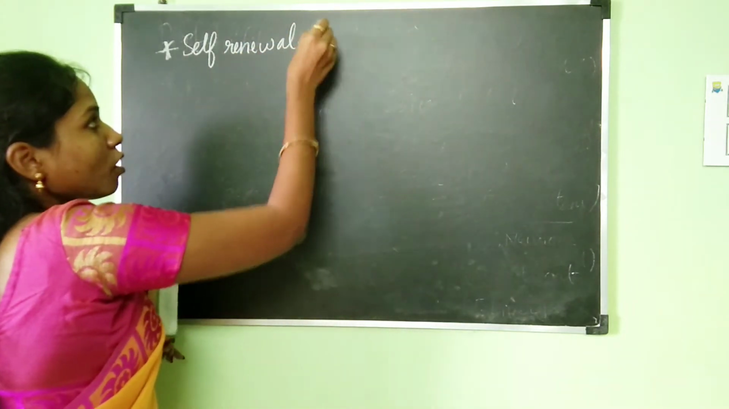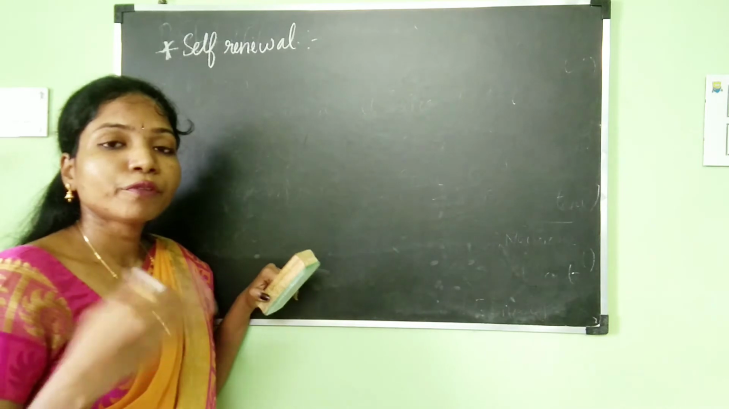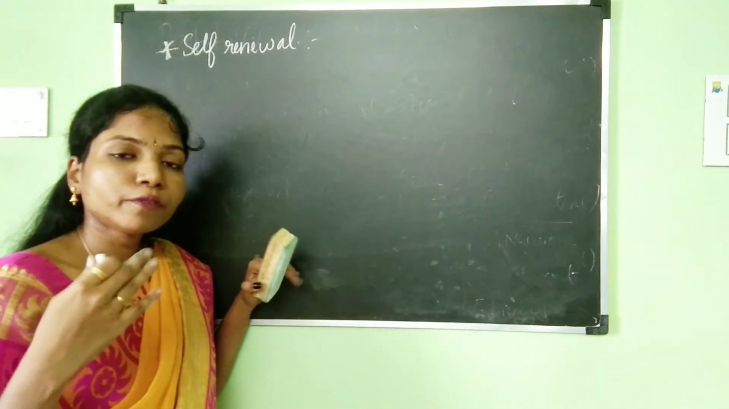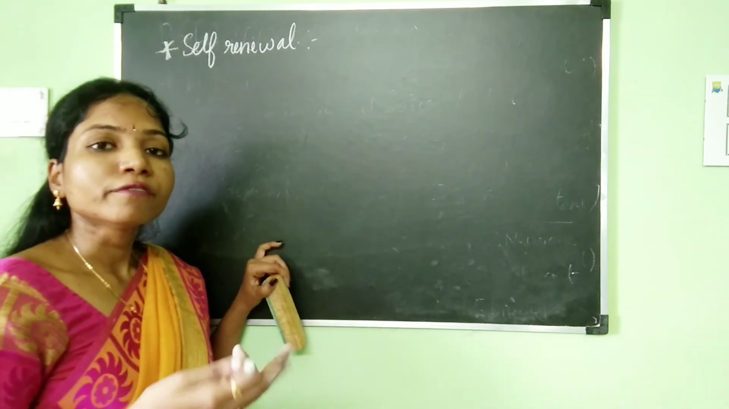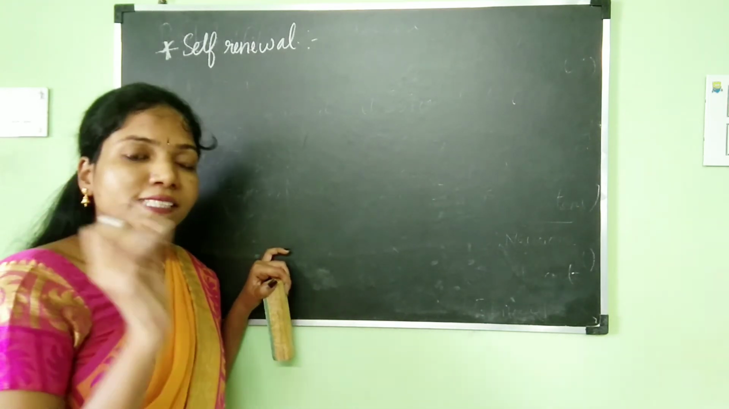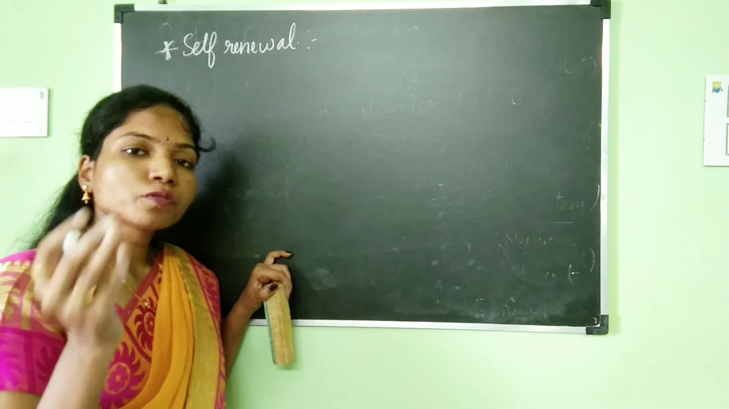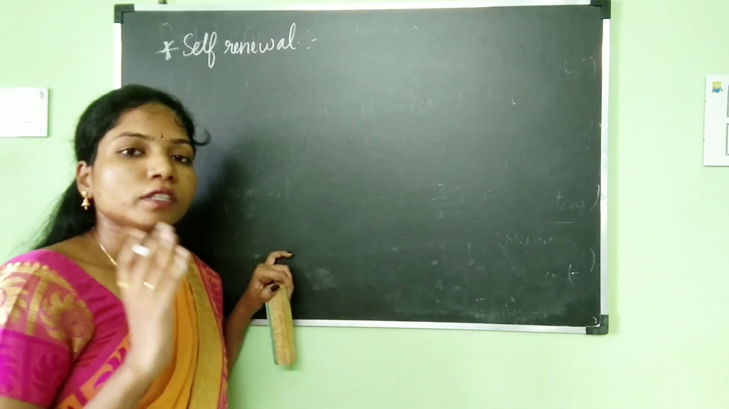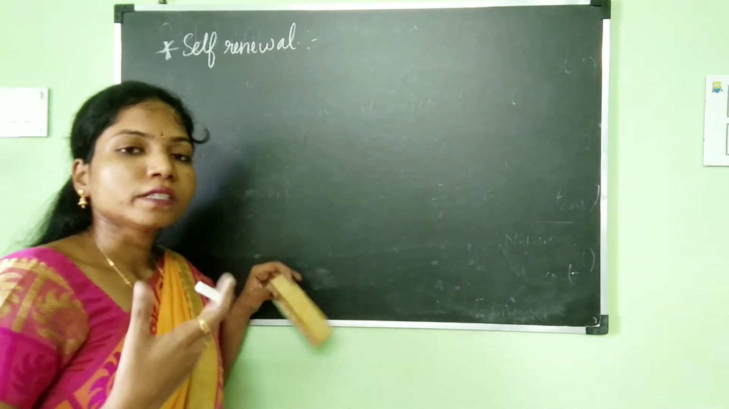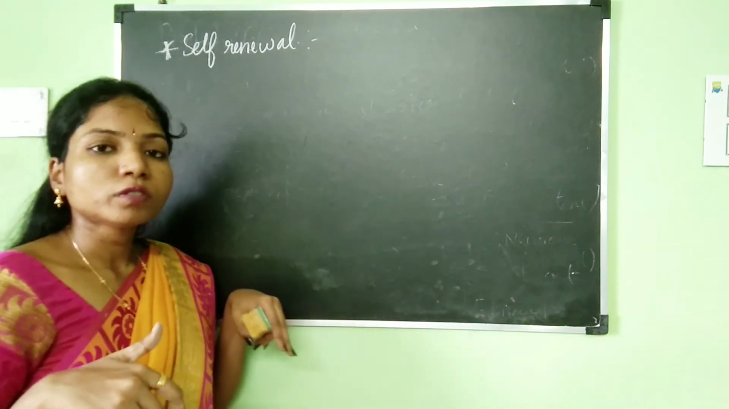So what is the meaning of stem cells being self-renewing? It means they have the ability to produce more and more of their own kind. That is, each stem cell has the ability to produce more and more of its own stem cell type. So that is known as self-renewal. It will renew itself.